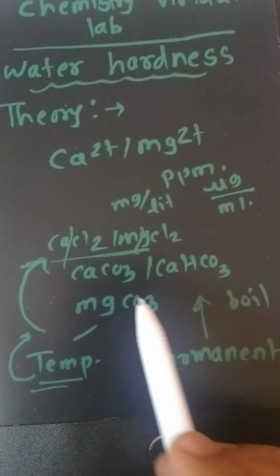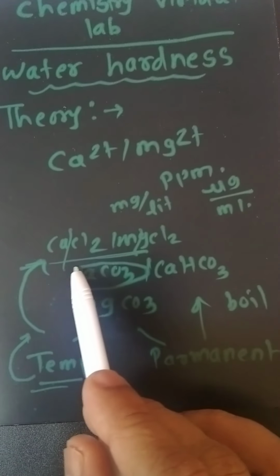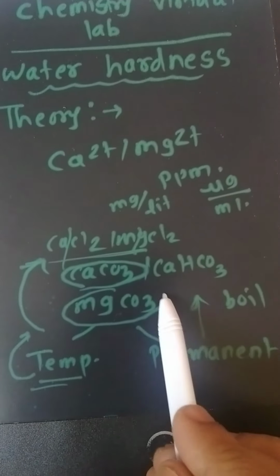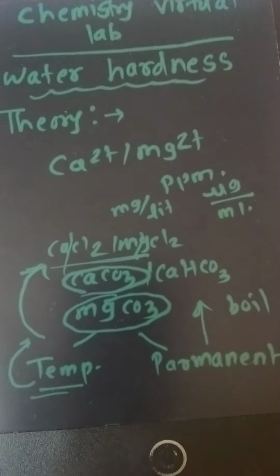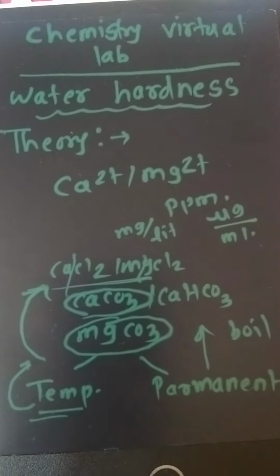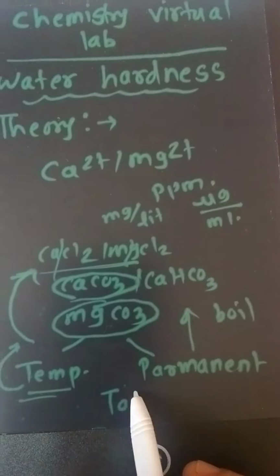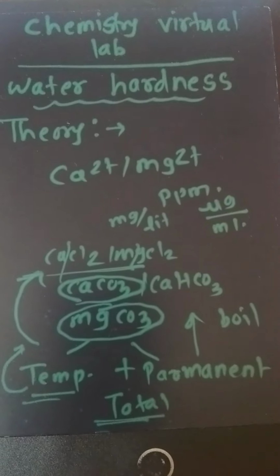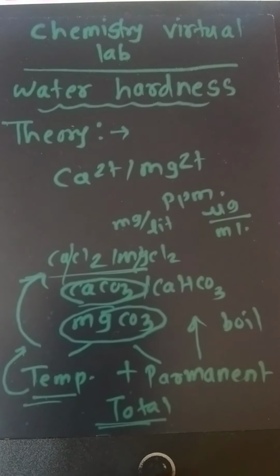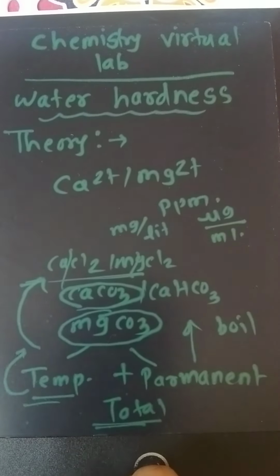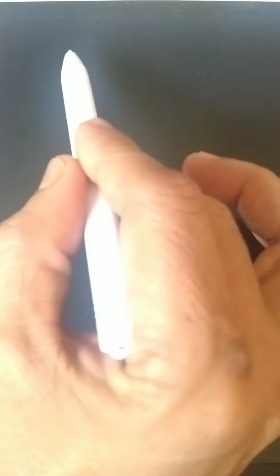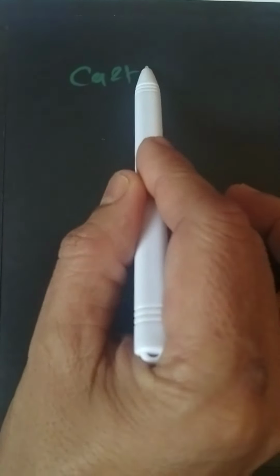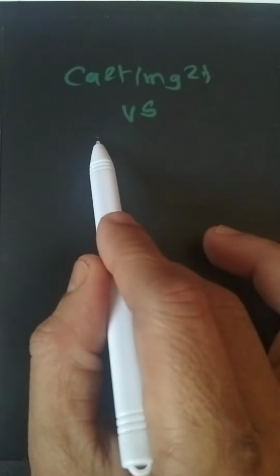Permanent hardness is due to the strong salts of calcium and magnesium, like carbonates, that are not removed even after boiling the water. The combination of temporary and permanent hardness is called the total hardness of water. So how is that determined? The amount of calcium and magnesium present in the water sample, responsible for hardness, can be determined by titration with EDTA.